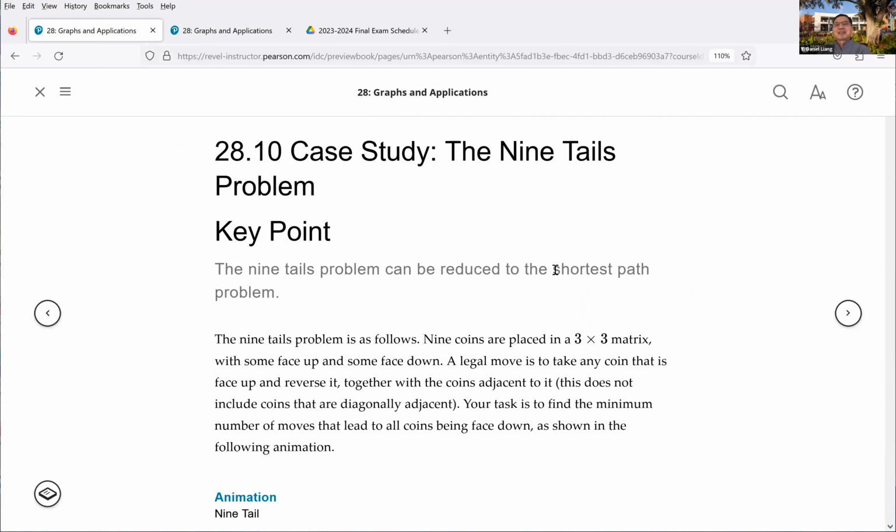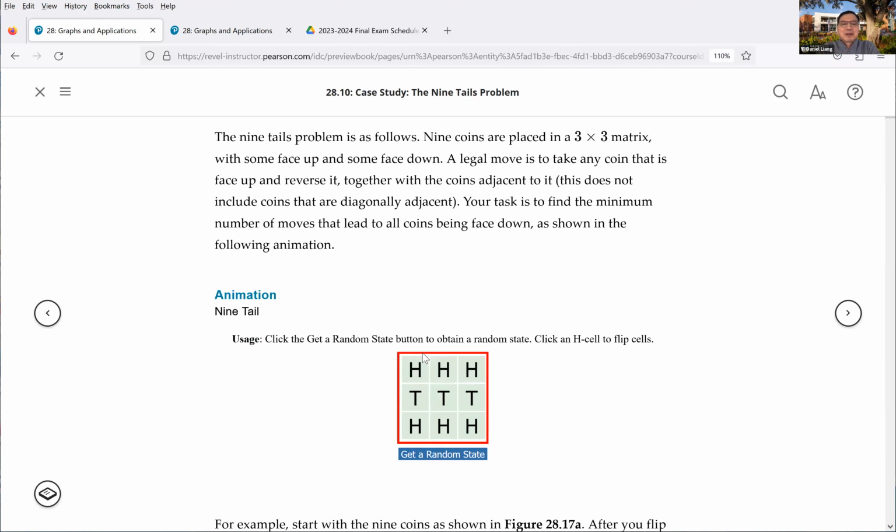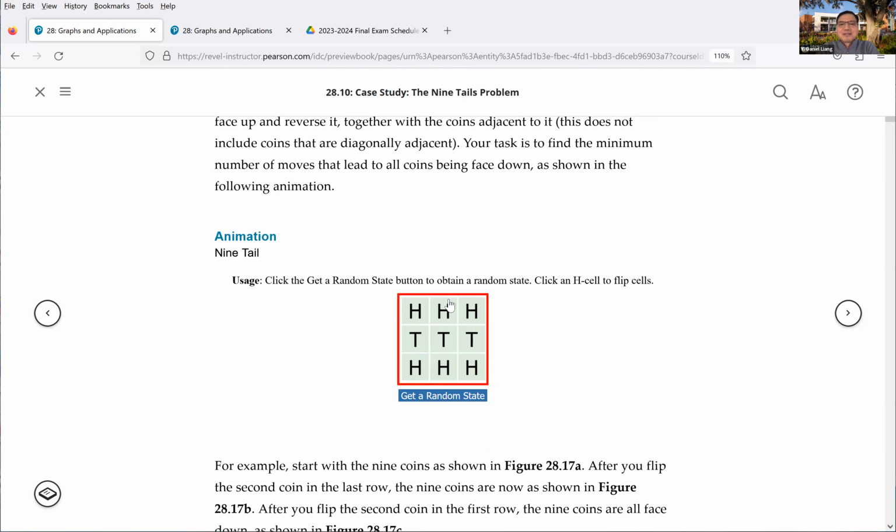Okay, I'm going to do this next time. I'll give you some time to go through all the materials. This is the interesting tails problem, so let me first describe it. You have 9 coins, each with 2 sides, head and tail.